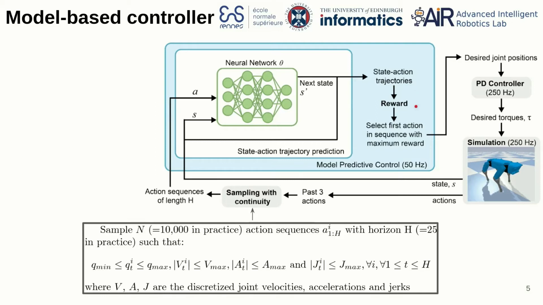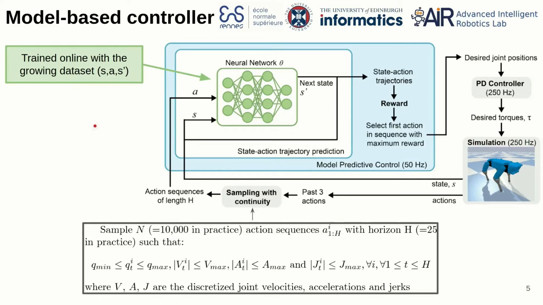We apply the reward function on each state action trajectory, and we select the first action of the sequence with maximum reward. We send these desired joints to the PD controller, which runs at 250 Hz, which will send the desired torques to each of the actuators on the robot.